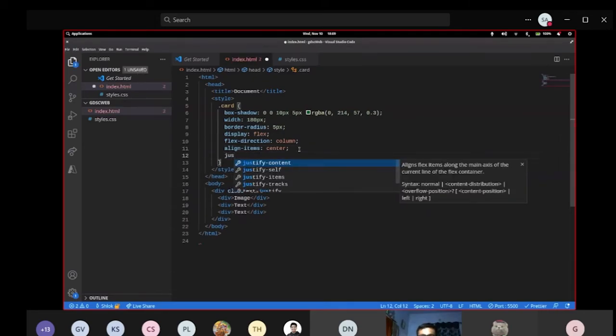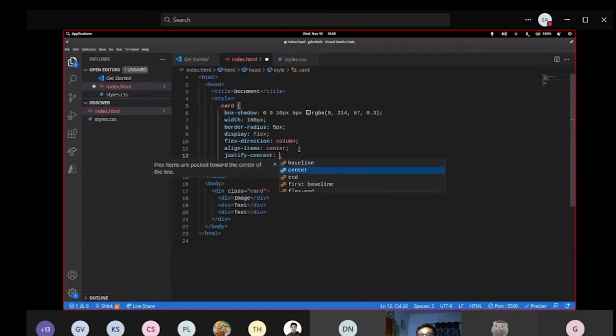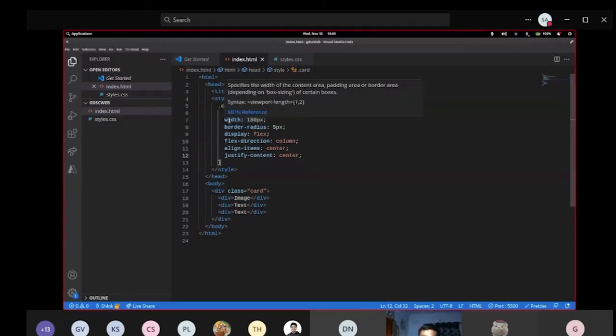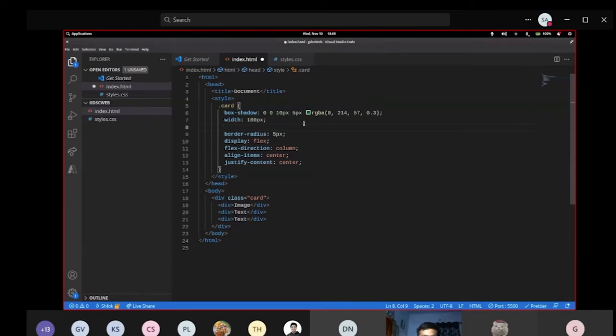And what justify content is going to do is align the elements in the proper direction, the direction where they are coming from. So suppose I give some height to it as well. Let me give some hard-coded height for now.